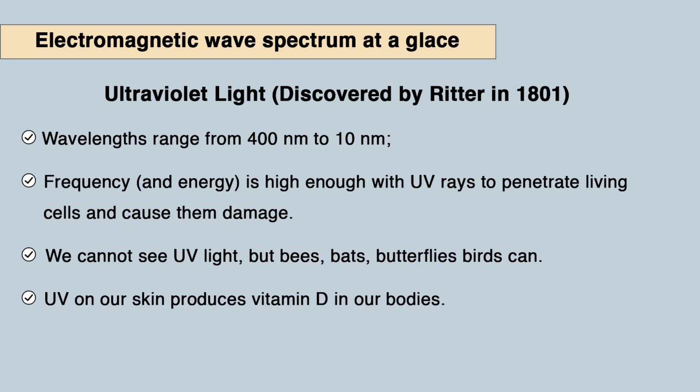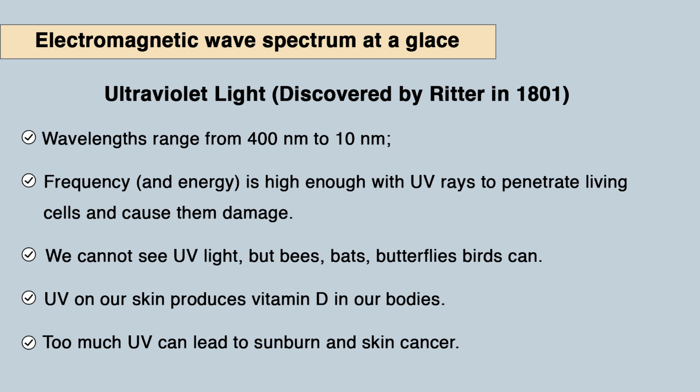UV on our skin produces vitamin D in our bodies. This is also a benefit of UV, but not from an enormous amount of ultraviolet light, so a specific time span is required here. Too much UV can lead to sunburn and skin cancer. This is the dangerous thing. UV rays are easily blocked by clothing and are used for sterilization because they kill bacteria. So these are some applications and properties listed for ultraviolet light.